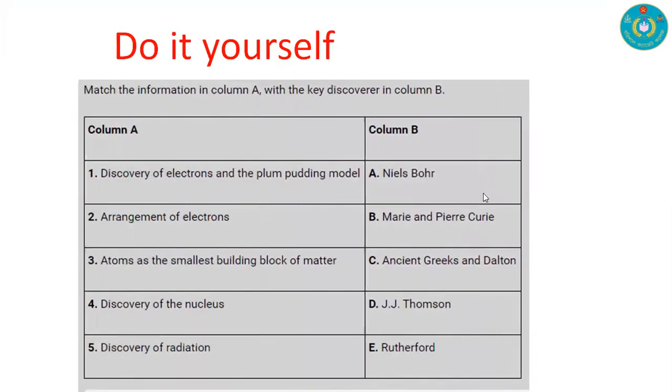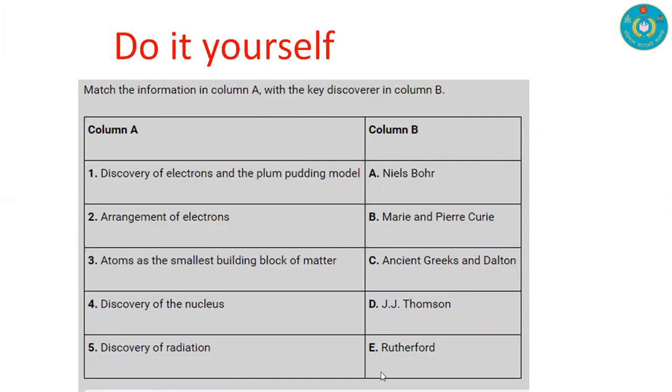Now, based on the previous discussion, do it yourself and match the information in column A with the key discoverer in column B, and match the diagram.